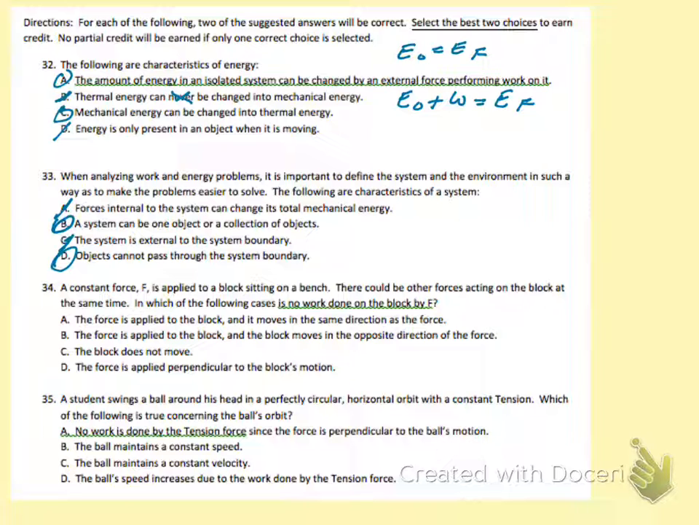All right, number 34, a constant force, F, is applied to a block sitting on a bench. There could be other forces acting on the block at the same time. In which of the following cases is no work done on the block by a force? So we know work is equal to force times displacement, and it needs to be parallel. So the force is applied to the block and it moves in the same direction. That's going to be positive work. That's work done. Force is applied to the block and the block moves in the opposite direction of the force. Well, yeah, that's going to be negative work, which is fine.